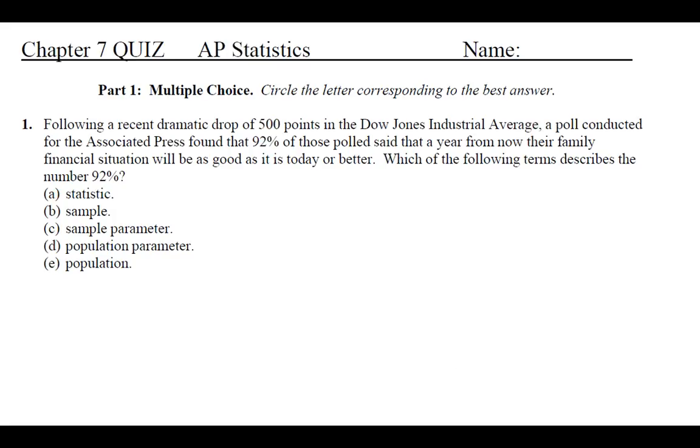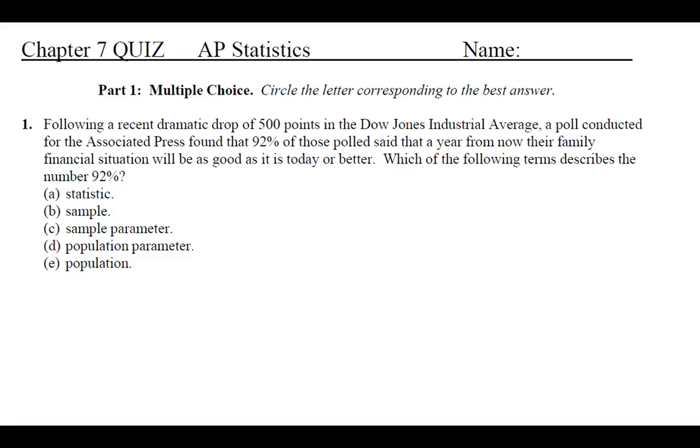Okay, this is the Chapter 7 quiz. Number 1, following a recent dramatic drop of 500 points in the Dow Jones Industrial Average, a poll conducted for the Associated Press found that 92% of those polled said that a year from now, their family financial situation will be as good as it is today or better. Which of the following terms describes the number 92%?